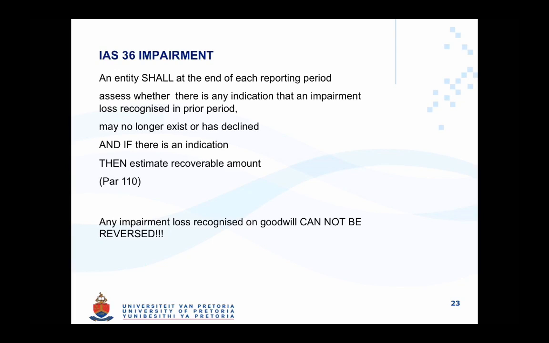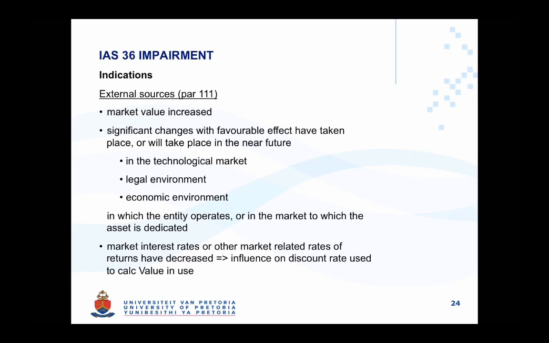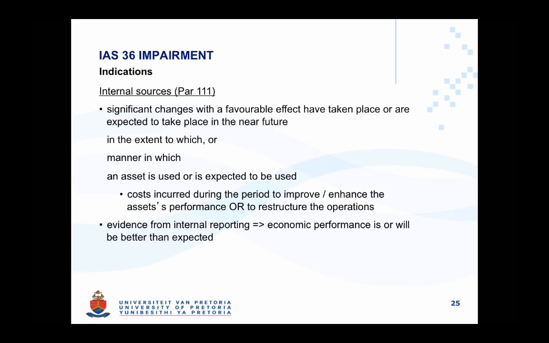As was the case in IAS 2, where net realizable value adjustment could be reversed in a subsequent accounting period, a similar phenomenon occurs with IAS 36, where an impairment loss may be reversed. At the end of each reporting period, you consider indications for an impairment loss, but also if there are indications that the impairment loss may need to be reversed. As was the case with the write-down itself, the external indications should be considered again, as well as the internal sources for possible indications.